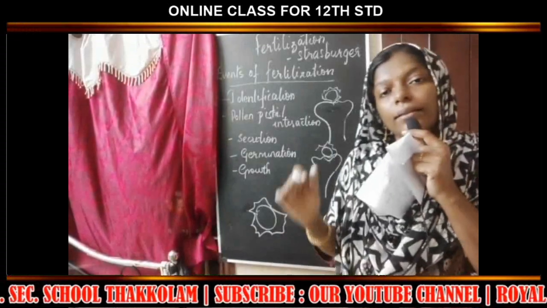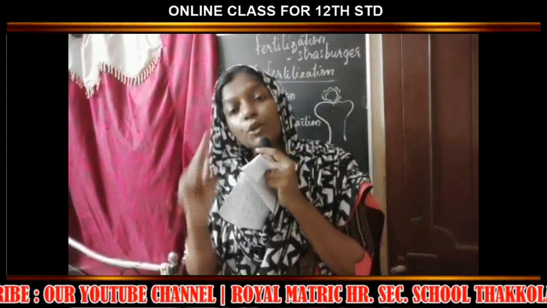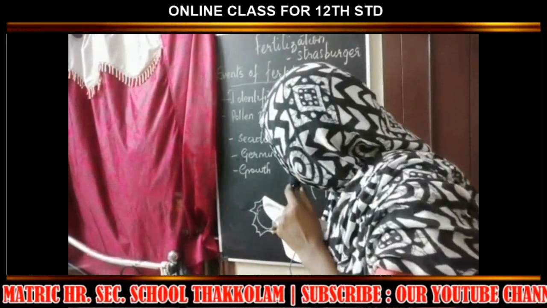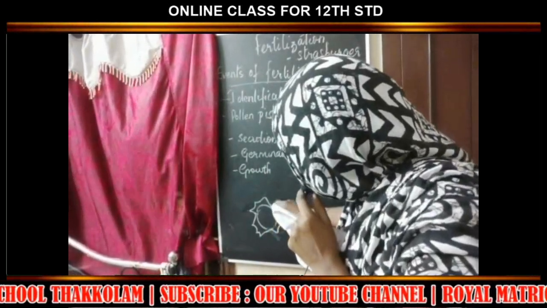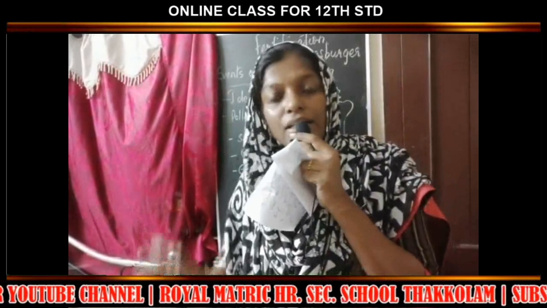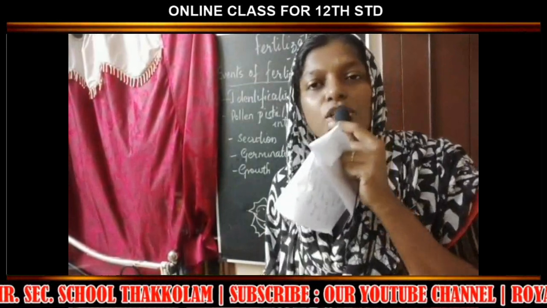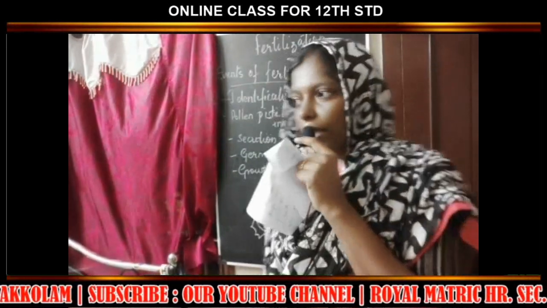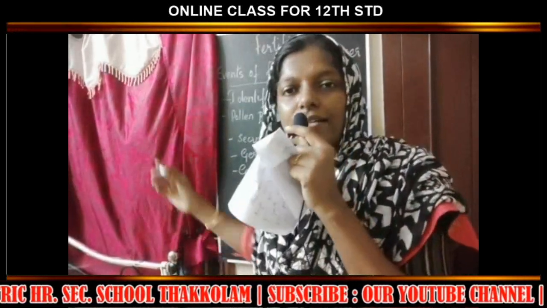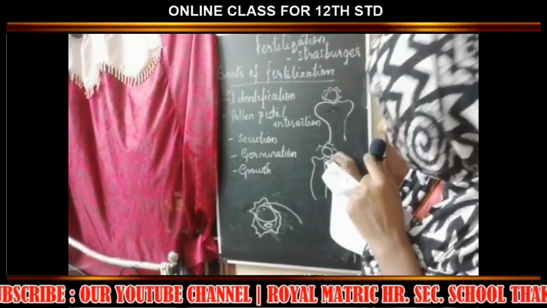And I told you the pollen grain is at the 2-celled stage. What do you mean by that? It has got two cells. One is the bigger one, that is the vegetative cell, or the tube cell, and the smaller one is the spindle-shaped generative cell. This vegetative cell will form the pollen tube. Through the germ pore, it will enter the pistil. From the germ pore, it will develop like this.